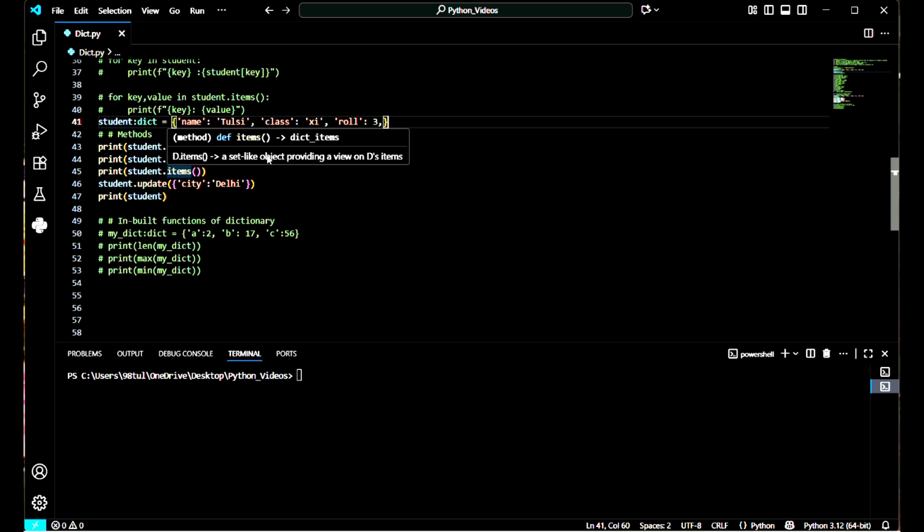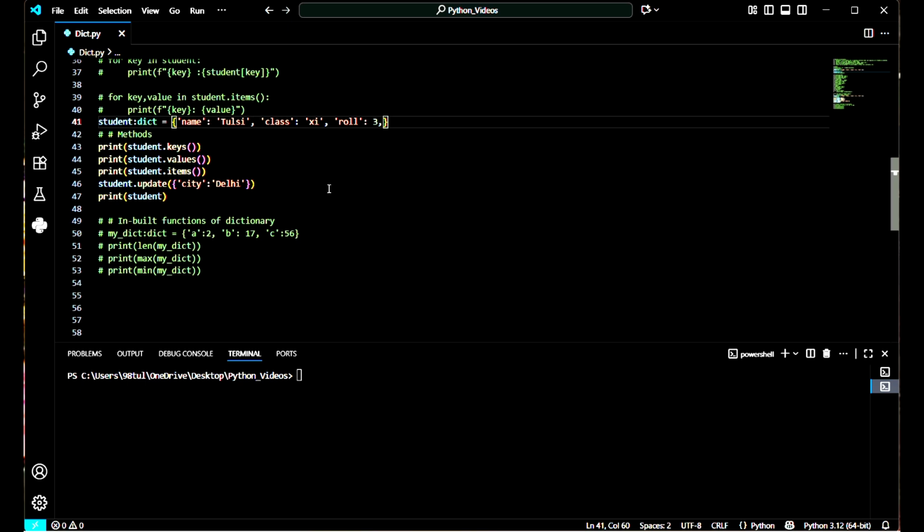When we use the values function, it will give us the values only, like Tulsi, 11, 3. And when we use the items function, it will return the key value pairs in the form of tuples. So let's check. Okay, let me explain the last part, that is update.